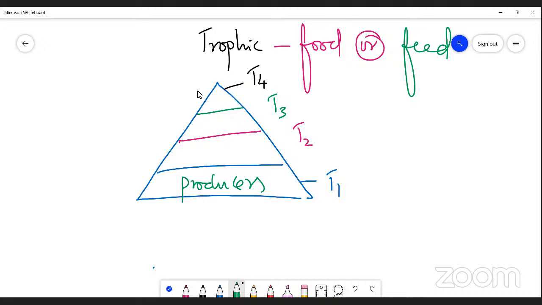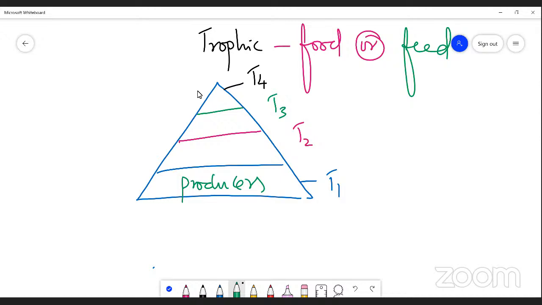Here, the producer occupies the first level, T1, the bottom of the trophic structure. That's why I indicated at the very beginning that a trophic structure represents the position of an organism in an ecosystem. So here the producer occupies trophic level 1.